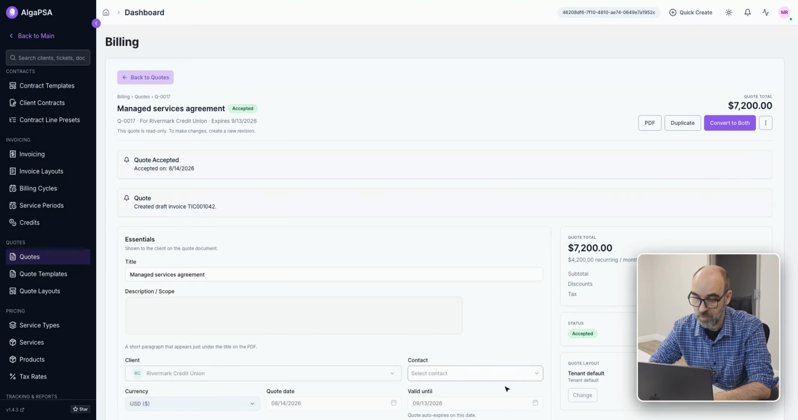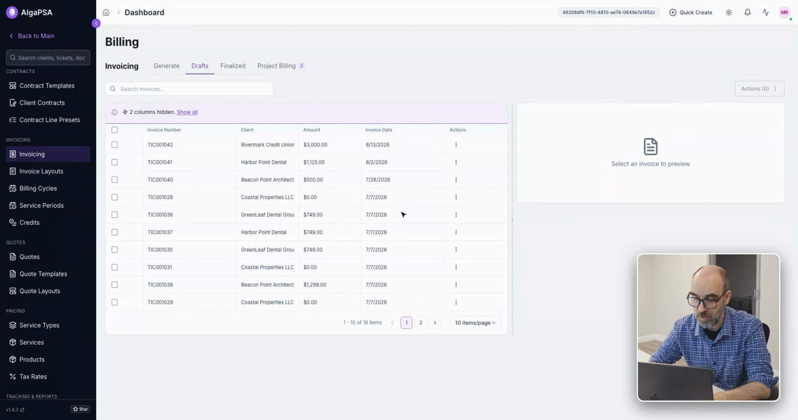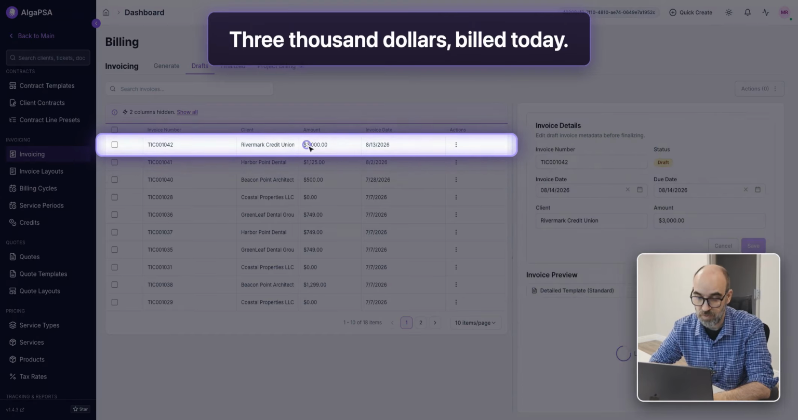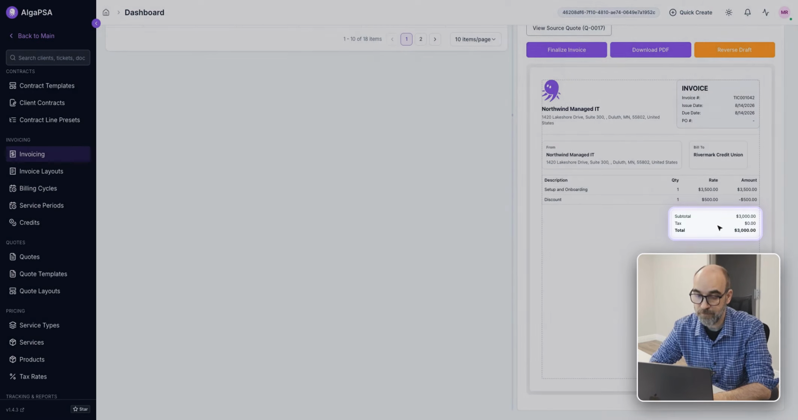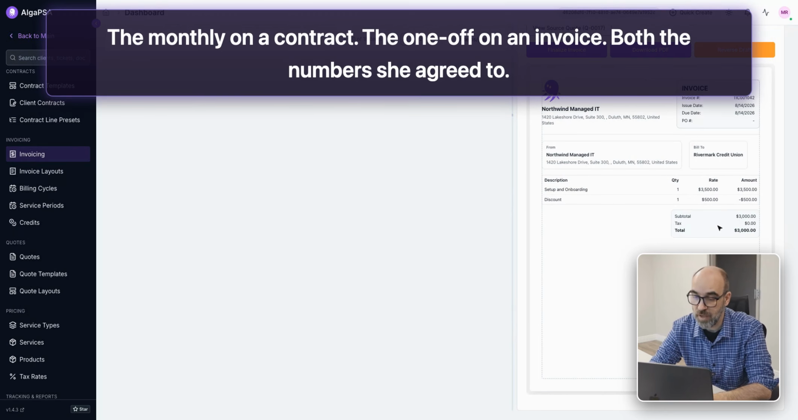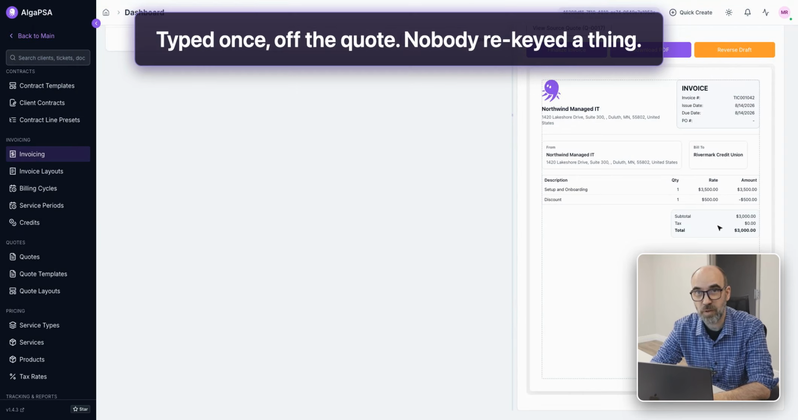The monthly goes onto a contract, and the one-off on an invoice. Both are numbers that are already agreed to, so we're all set. All right, it's paid in full. That's quote to cash. And now you see how work goes from being a prospect to being paid.